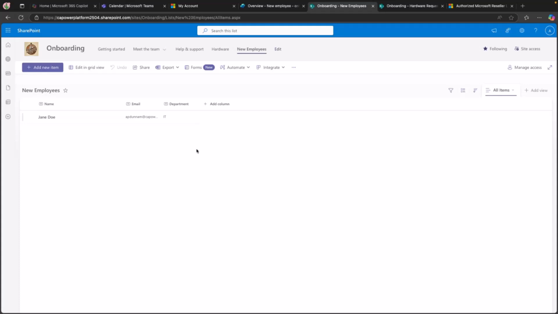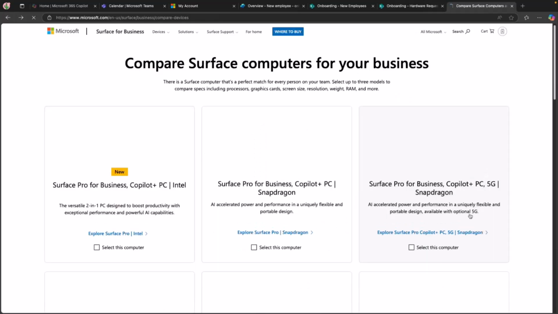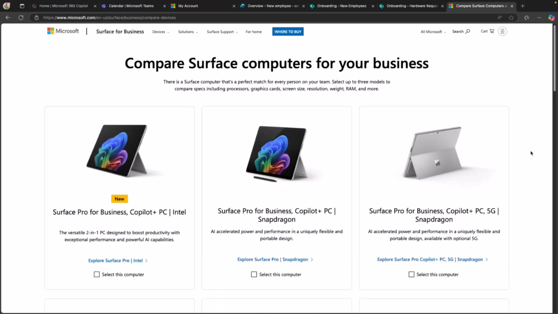And then we need to schedule some required trainings for the employee and help to procure them a new device. So I have a few data sources here. This is what I want to be my trigger, but we also have this data source where we want to be able to point it to the devices listed here for different Microsoft Surface devices to procure. And then we also have